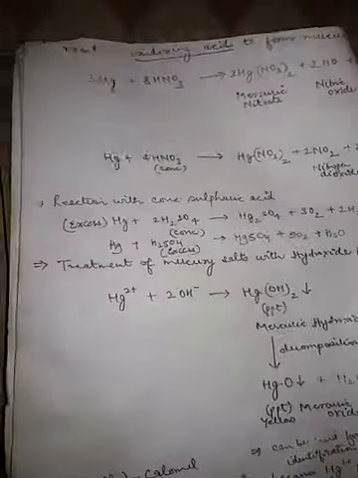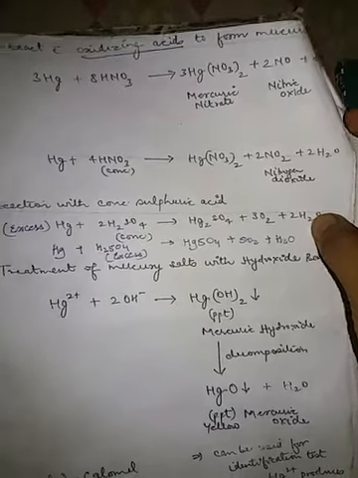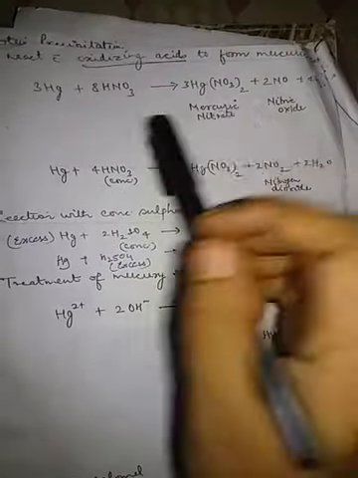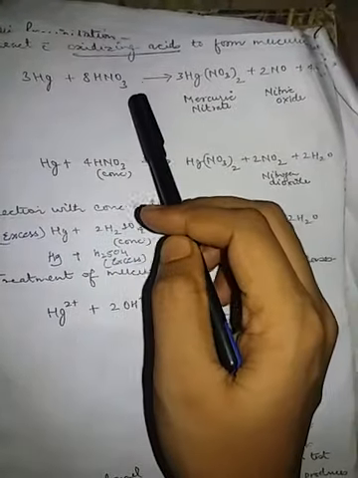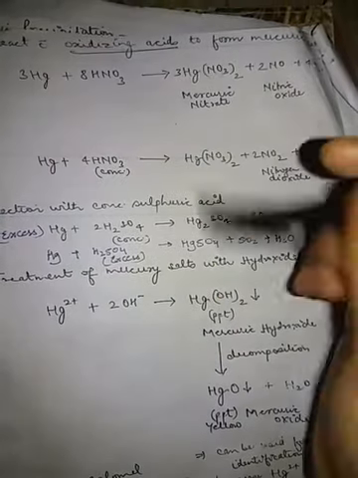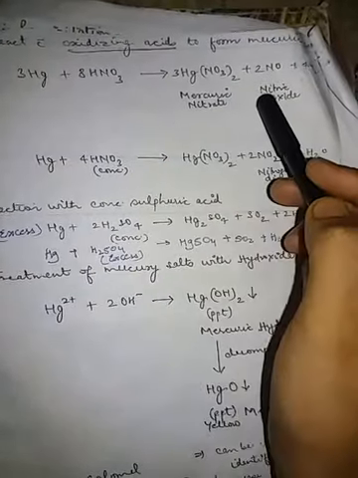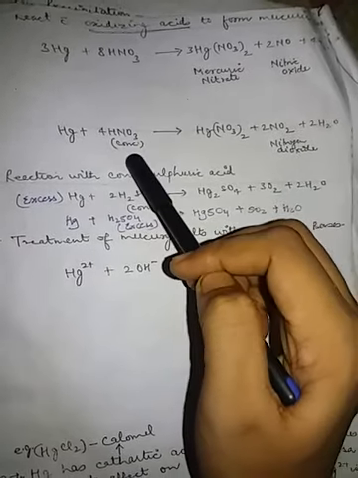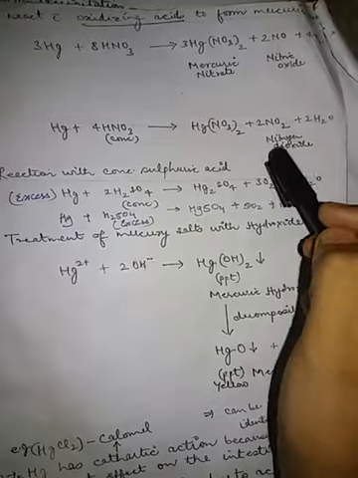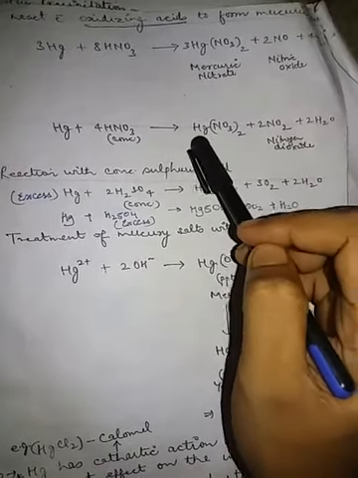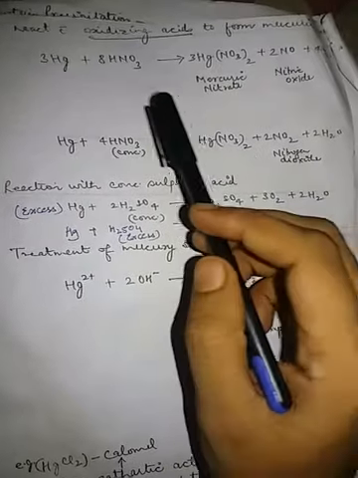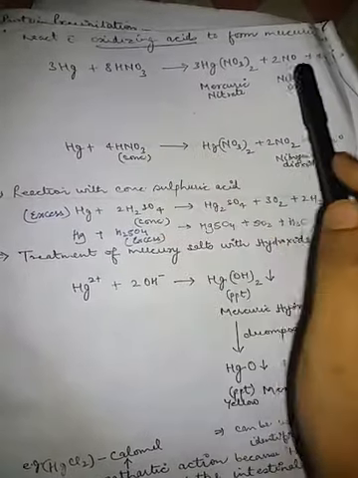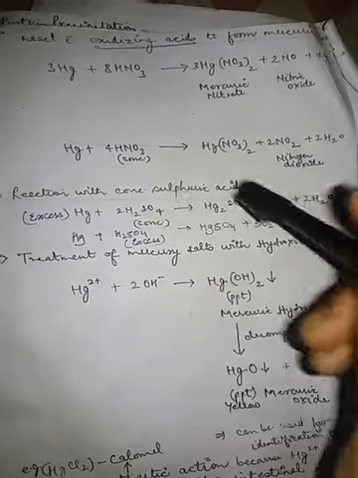Now when mercury reacts with oxidizing acids like nitric acid, it forms mercuric salts. This is mercury, this is the nitric acid, which is in the diluted form, and we get the mercuric nitrate and the nitric oxide and water. If the oxidizing acid, which is the nitric acid, is in concentrated form, then we get nitrogen dioxide. Here the mercuric nitrate, this is also the mercuric nitrate. So what is the change? Here it is in the diluted form and we get the nitric oxide. Here it is a concentrated form and we get the nitrogen dioxide.